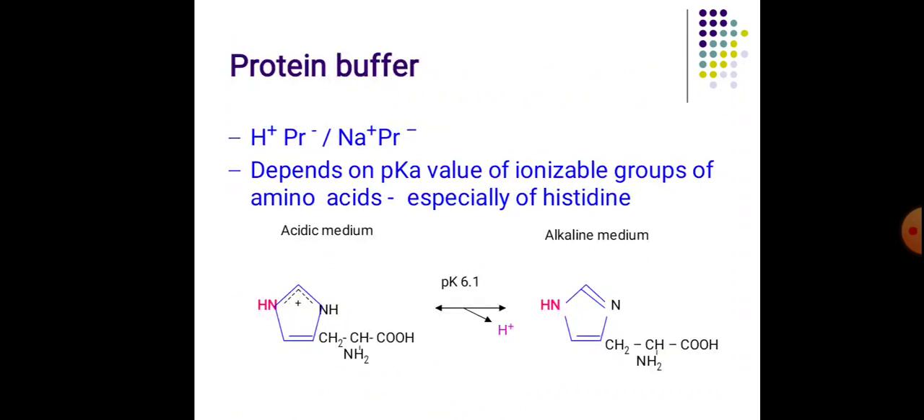Next, about the protein buffer. Protein buffer depends upon the pK value of the ionizable group present in the amino acids present in the proteins. It is mainly due to the imidazole group present in histidine. Histidine is an amino acid and it has an imidazole group. The pK value of the imidazole group of histidine is 6.1, and it is close to our physiological pH, so the protein buffer depends upon the imidazole group of histidine.